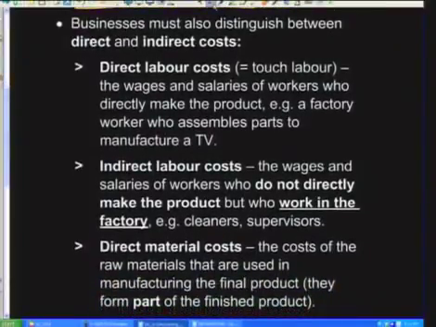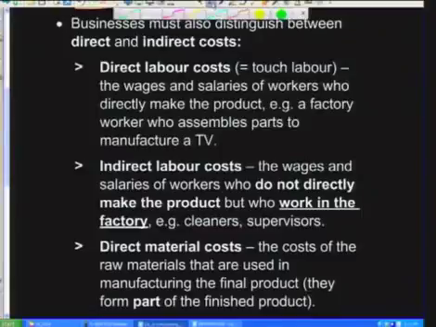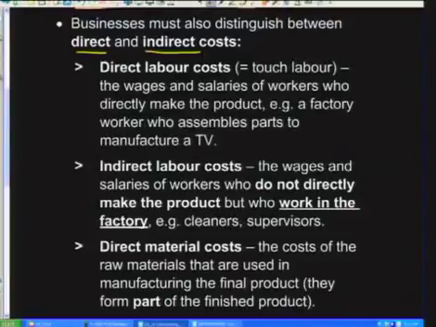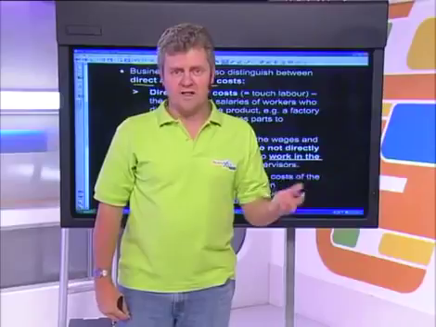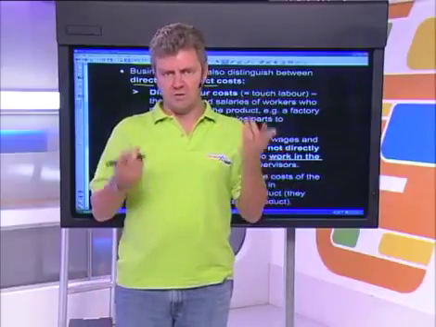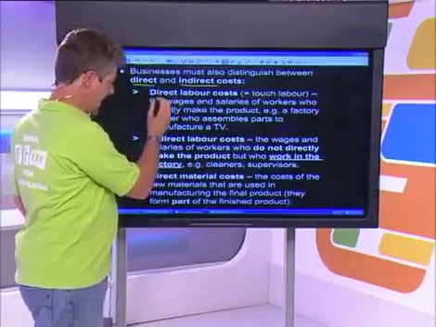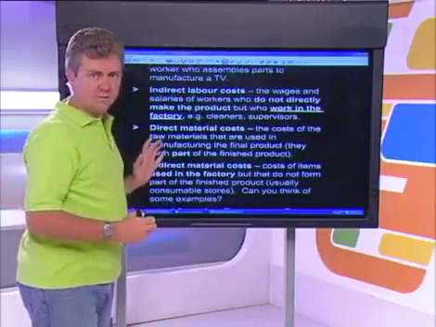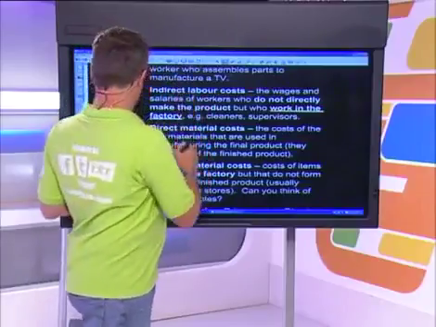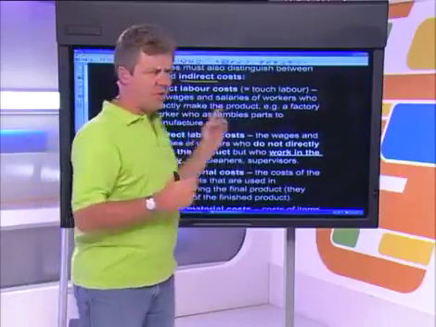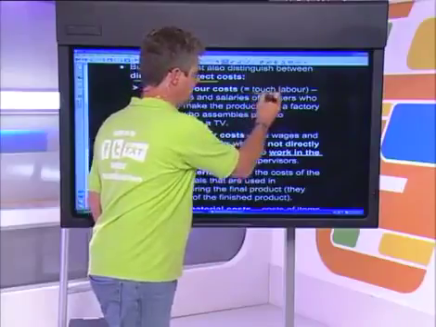We have to distinguish between direct costs and indirect costs. Direct costs and indirect costs, this is a very important distinction, so mindsetters, learn your theory well, because you can get good marks in this section if you know the difference between them. Direct costs can be divided into labor and material costs. So let's go through each of them in turn. Direct labor costs are actually also sometimes called touch labor costs. The direct laborer is a person who physically makes the product.